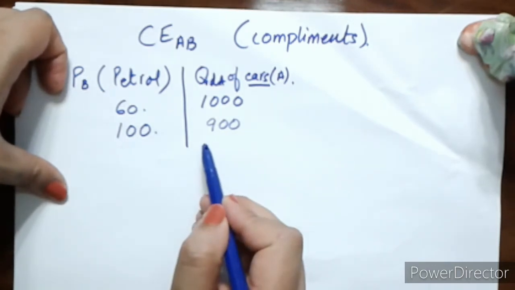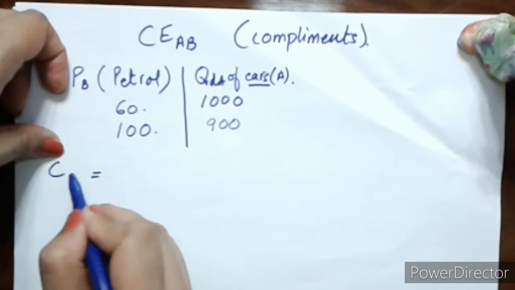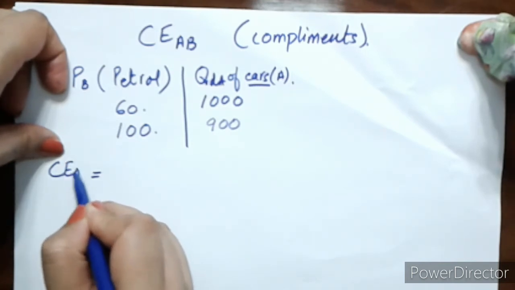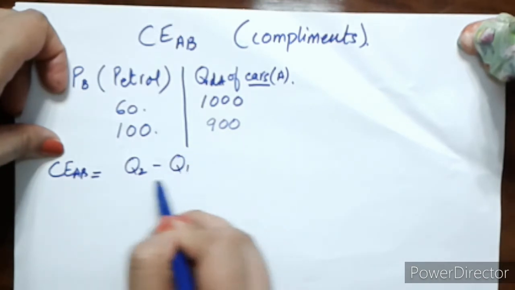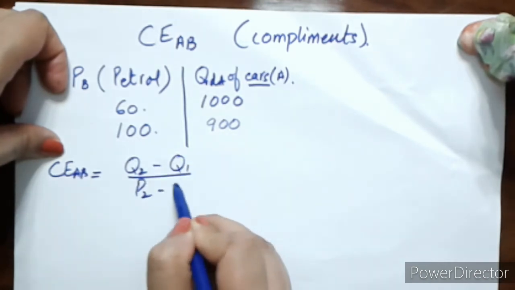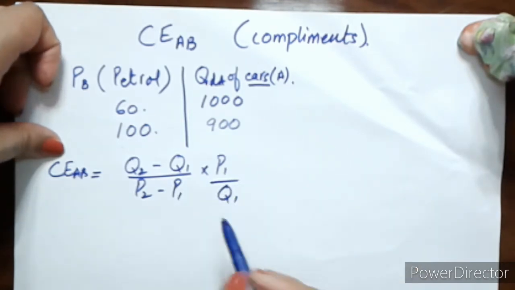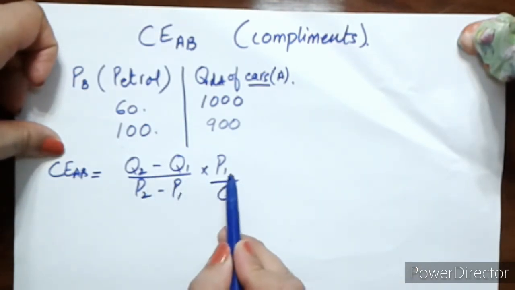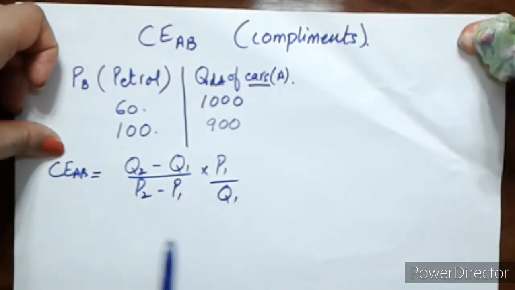Now if we put these values in the formula, what do I get? I'm just going to rewrite it for you so that you remember it. Quantity demanded second minus quantity demanded first, P2 minus P1 into P1 divided by Q1. Of course I'm not writing B here and A here, it's always understood, so you can add these subscripts yourself.